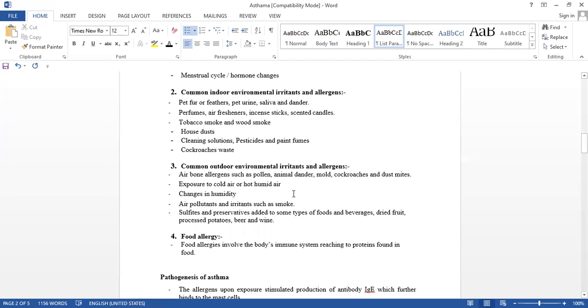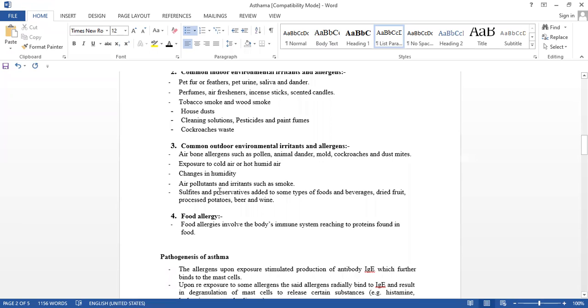If it changes, it triggers an asthma attack, isn't it? Air pollutants too, irritants such as smoke, vehicle smoke, industrial smoke, fumes. So many air pollutions are there.